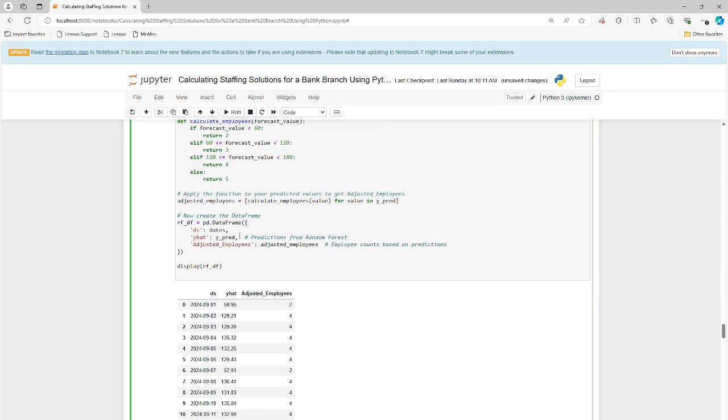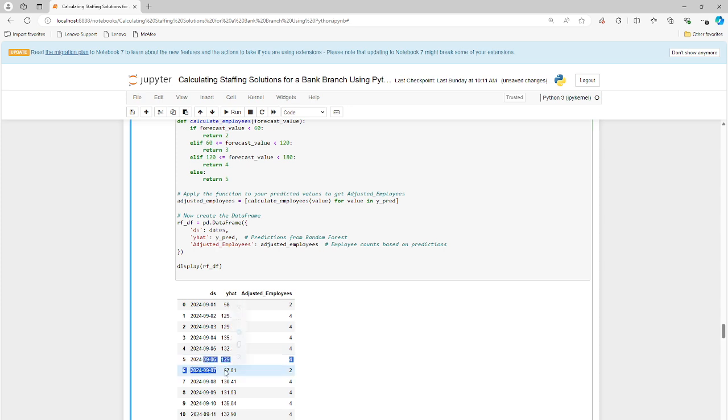So let's look at the outcome again. We have the date. The Y hat is the predicted value of customers coming in and the number of employees that we need to staff that branch location, that bank branch location. So it's telling me September 1st, 58. That seems wrong to me. That seems like, first of all, I think that was a holiday. That was Labor Day, right? So that is kind of an outlier. We'd have to handle that slightly differently. Let's see if it got the weekend right.